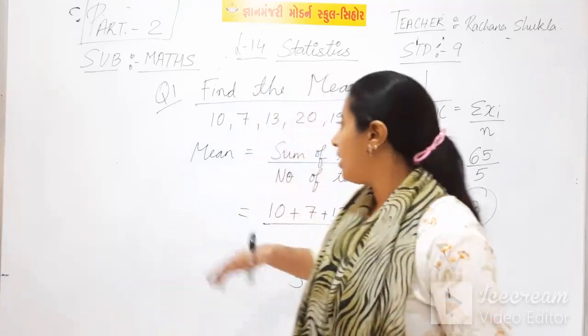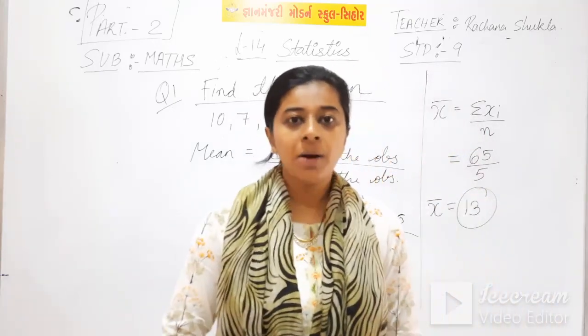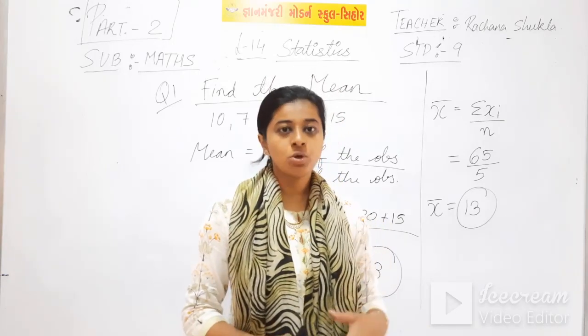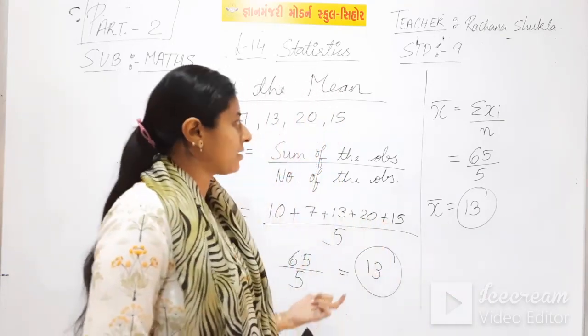Now we will see another sum of finding mean but with frequency. So in that we will use another method.